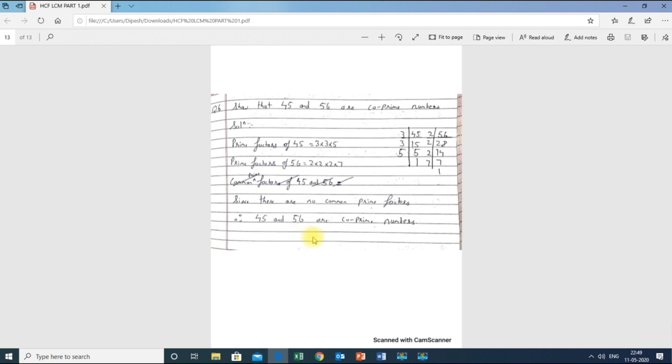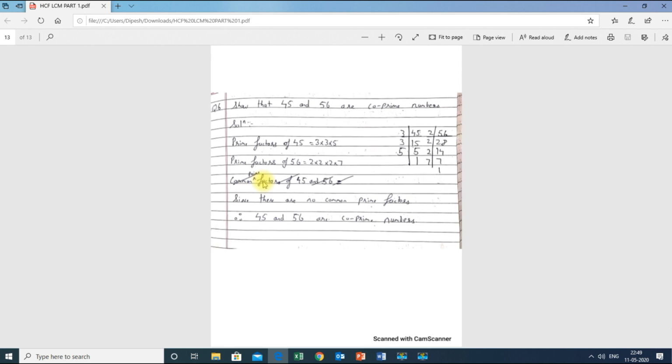Now I will explain one more part related to this sum. Whenever they are asking us to prove whether co-prime numbers are there or not, always and always you have to follow only one method, that is the prime factor method. Apart from the prime factor method, it will be very difficult to find whether they are co-prime numbers or not. So I request that always go with the prime factor method if they are asking about co-prime numbers. So this is the end of the video.